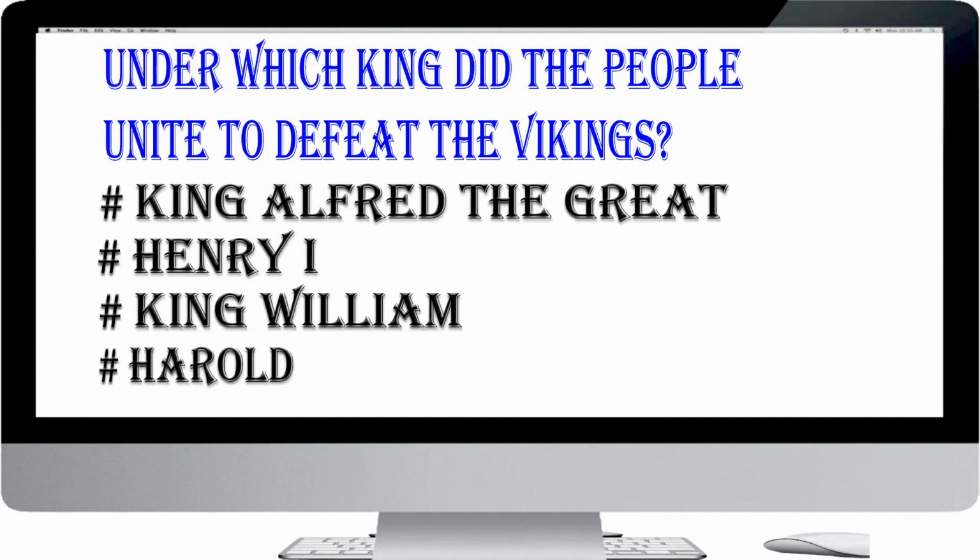Under which king did the people unite to defeat the Vikings? King Alfred the Great, Henry I, King William, Harold. The answer is King Alfred the Great. The Anglo-Saxon kingdoms in England united under King Alfred the Great, who defeated the Vikings.